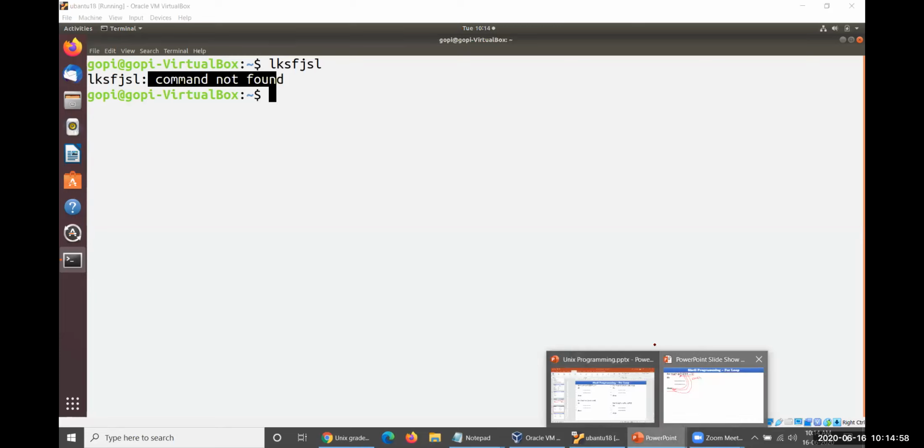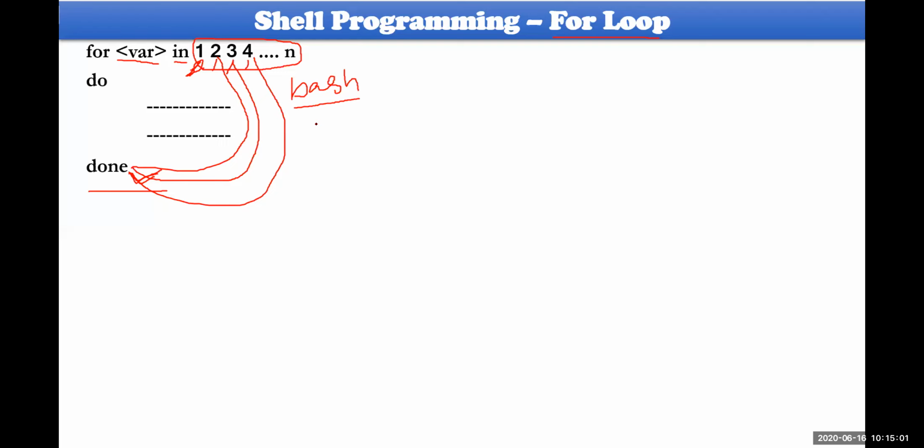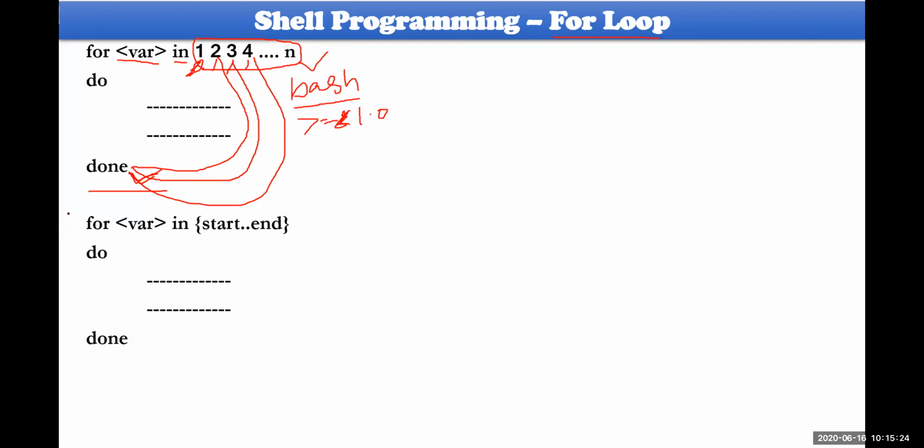However, for the Bourne shell, whatever the Bourne shell version, from greater than or equal to 1.0 onwards, it works. For all Bourne shell versions, it works. Whereas if you go ahead with the second kind of syntax, this is the second kind of syntax here, it works only with bash version 3.0 onwards. It works right from 3.0 onwards.